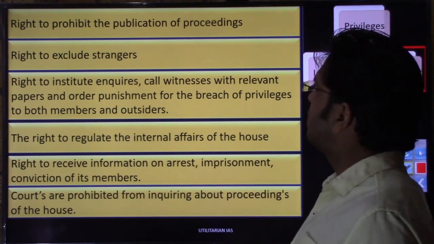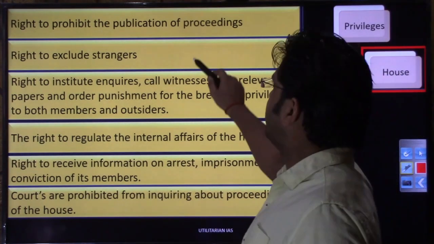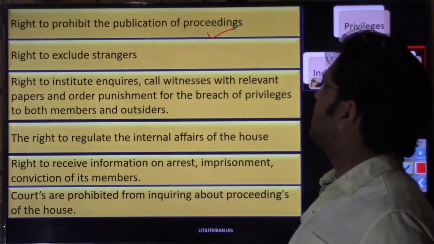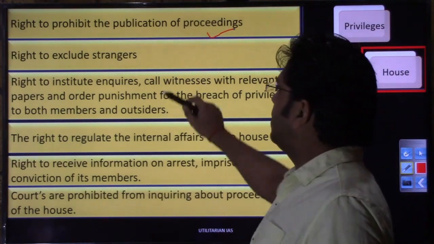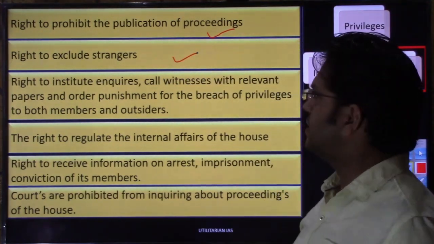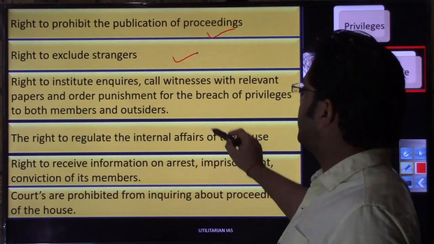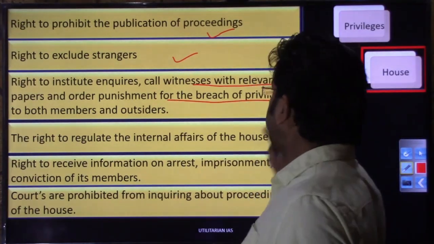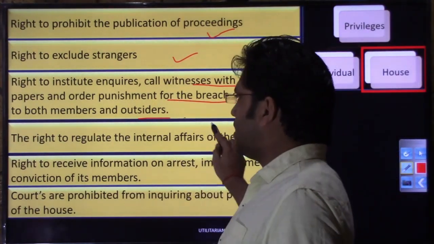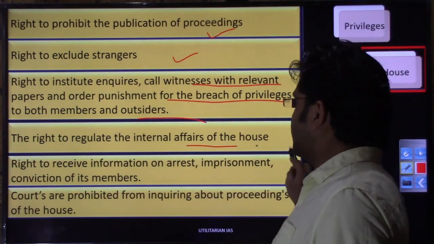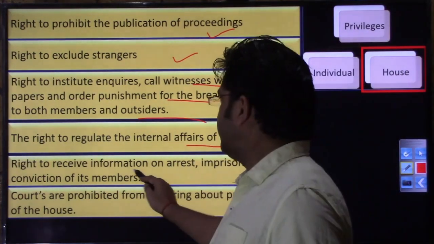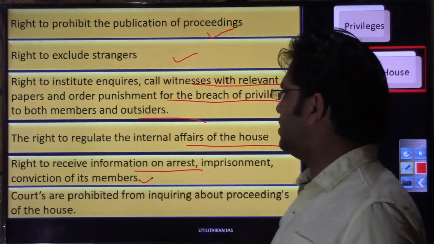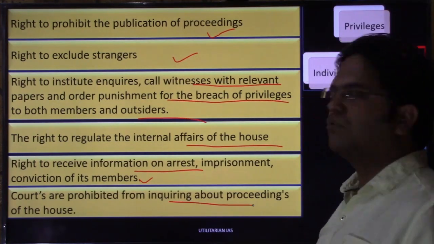So the first privilege or immunity that the house has is the right to prohibit any digital or print media or any portal from publishing their proceedings. Then the right to exclude strangers, we have already studied this in the previous video. Then the right to institute inquiry, call witnesses with the relevant papers and order punishment for breach of privilege, to both members and outsiders. The right to regulate the internal affairs of the house, the right to receive information on arrest, imprisonment, prosecution and conviction of its members. Then courts are prohibited from inquiring into the proceedings of the house.